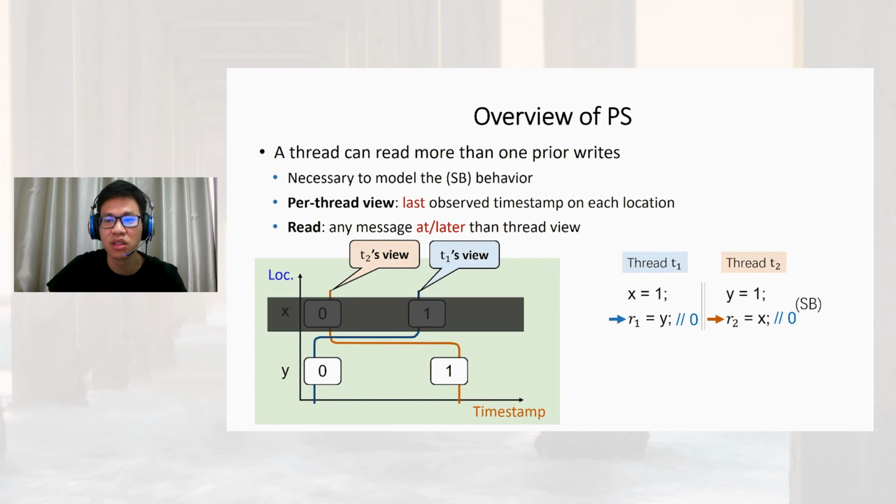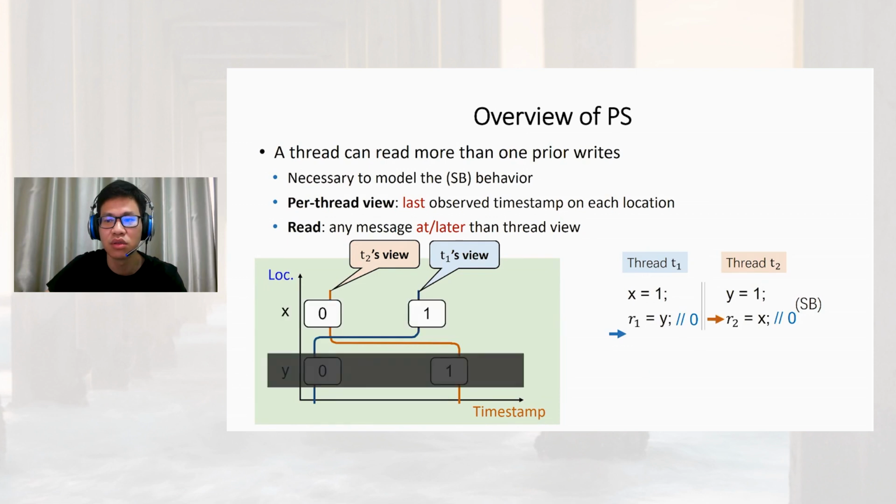Then we consider that T1 reads the location Y. As we have introduced, a thread can read any message at or later than its thread view, so it can return 0 or 1. We can find that although T2 has already written 1 to Y, T1 can still read the initial value 0 of Y. For the same reason, read X in T2 can also return 0.